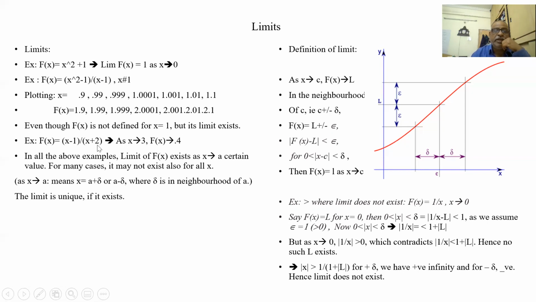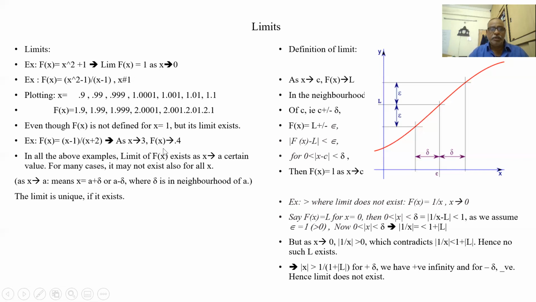Let us see another example. x minus 1 by x plus 2, as x tends to 3. So 3 minus 1 is 2, 3 plus 2 is 5, 2 by 5, which is around 0.4. This is simple substitution as x tends to 3. The same thing you can apply here also, taking 2.99, 2.999, or 3.1, 3.001. We'll see that f of x is also tending to 0.4.